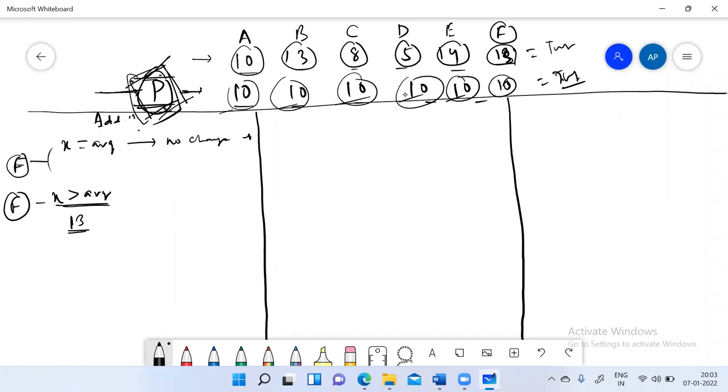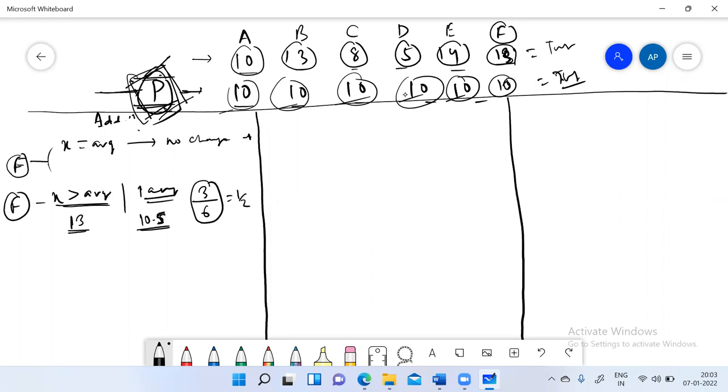0.5. And the new average will rise. Average will rise by what value? The extra divided by the total number of students now, finally. 3 by 6, which is half. The new average is 10.5.